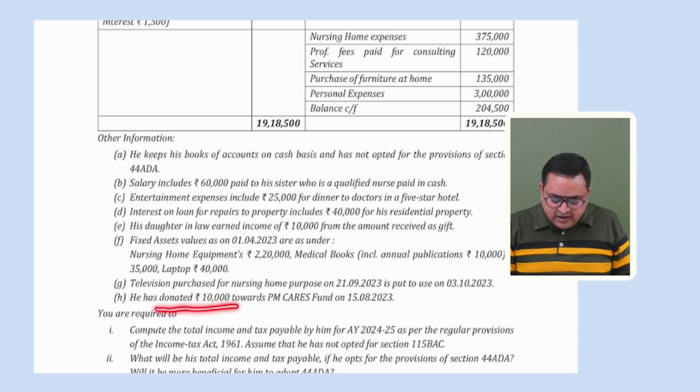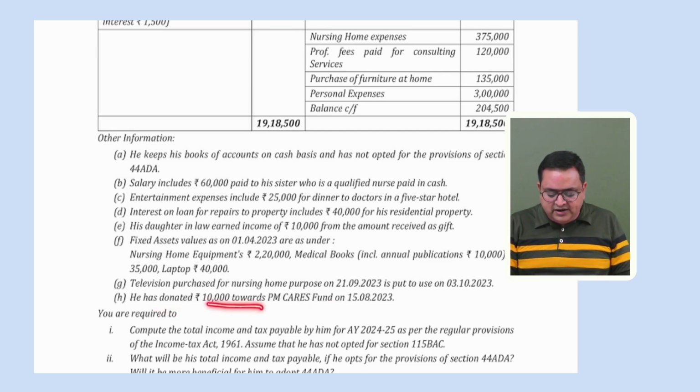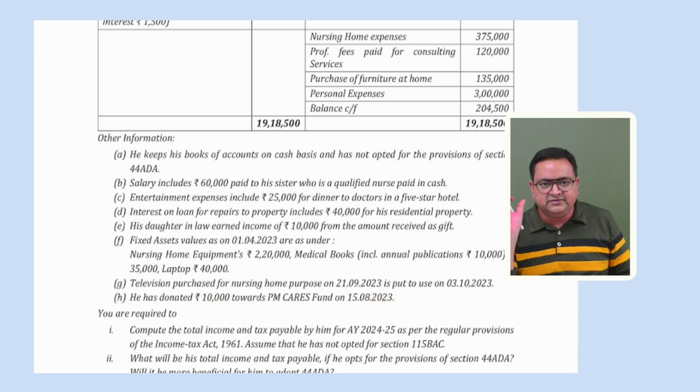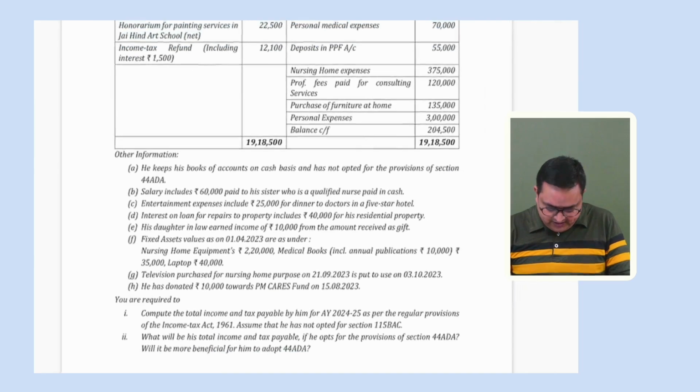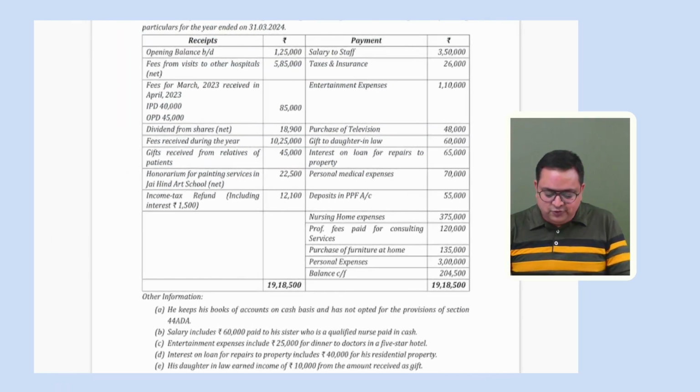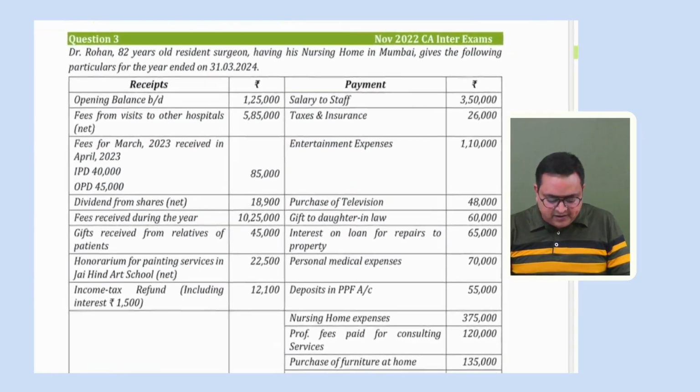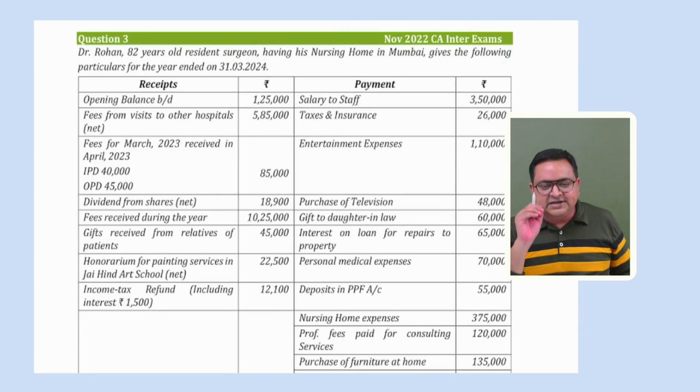He has donated 10,000 towards PM Cares Fund. So this is allowed under section 80G. This person is following the optional tax regime, so 80G is allowed. And on PM Cares Fund, you understand, 100% deduction is available. Now I would request you to pause the video here, do as much as you can, and then compare your answer with my answer. Okay, let's start with this.